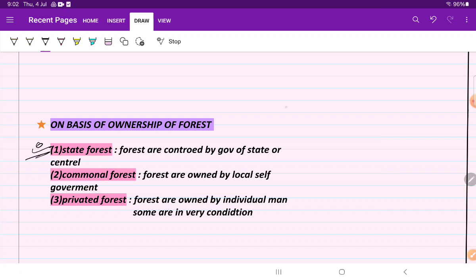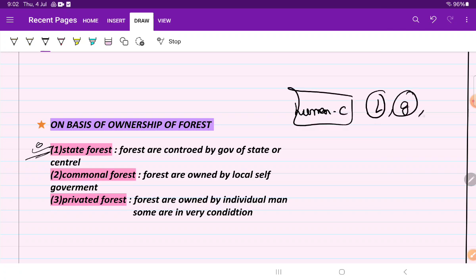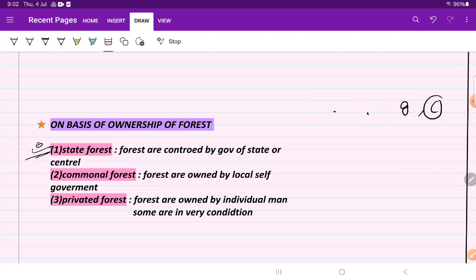And in state forest, human activity like lumbering, grazing, then cutting of wood, etc. are not permitted. All these things are banned.